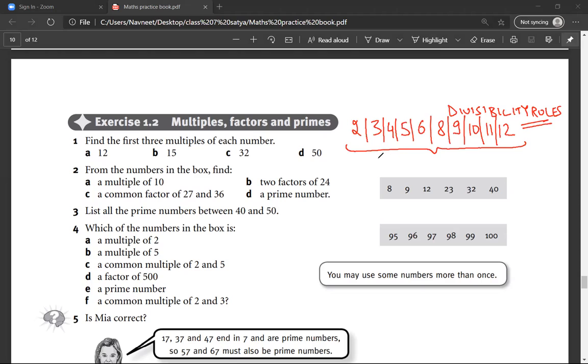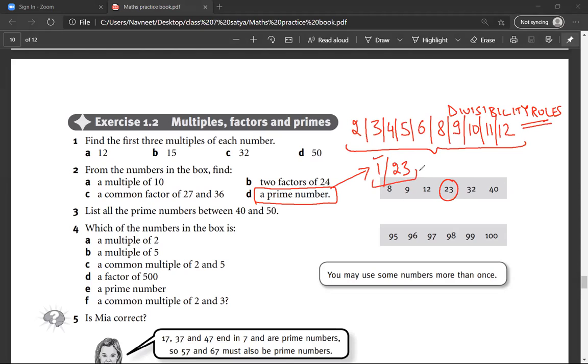Now, see, prime numbers are the numbers which are either divisible by 1 or by themselves only. For example, 23 is one such number. 23 is not divisible by any other number except 1 and 23.